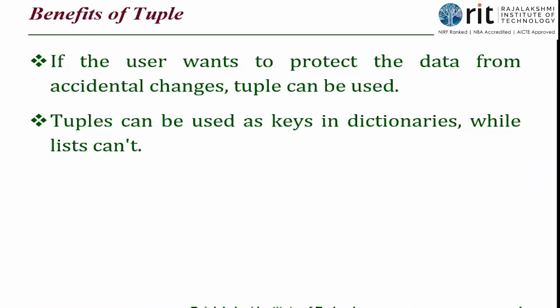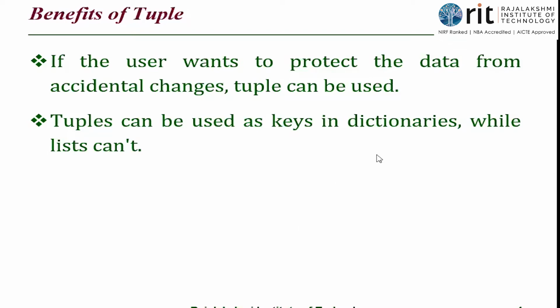So benefits of tuples. If a user wants to protect the data from accidental changes, tuples are used. Why is this? I've already told tuples are immutable, which means I will not be allowed to change the values. So the user wants the data to be the same. He does not want it to be modified. So in that case, you can go with tuples. That is why I was giving Aadhaar number as example of tuples. If you want to store the Aadhaar number of 10 people, you can use tuples rather than the list because tuples will not allow you to modify the values. Anyways, we are not going to change, isn't it?